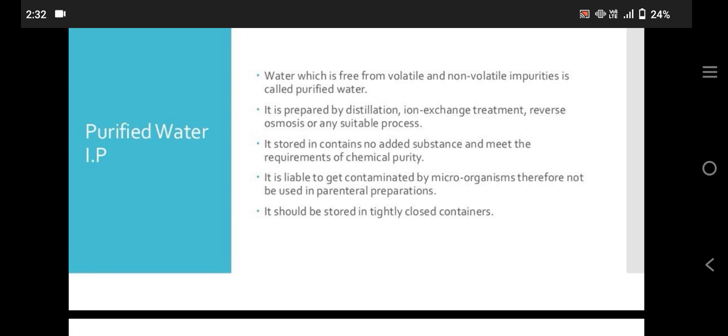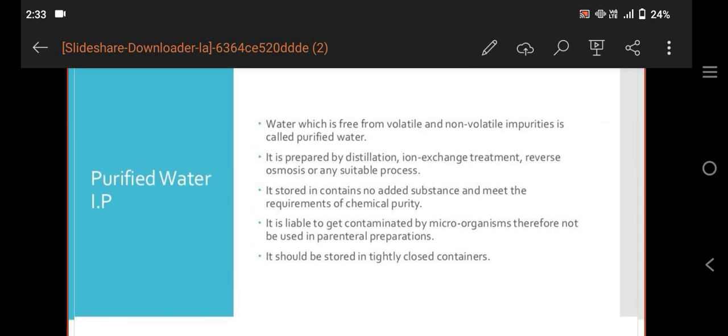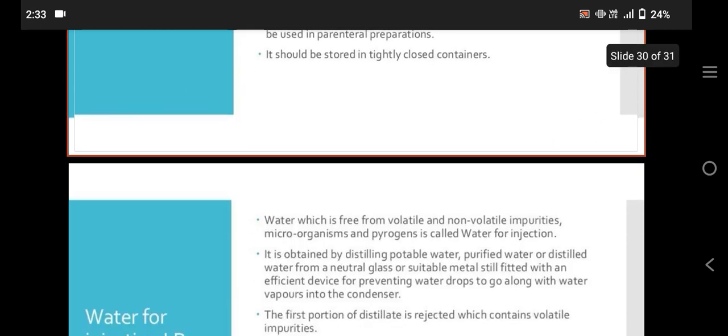It is liable to get contaminated by microorganisms, therefore it should not be used in parenteral preparations. It should be stored in tightly closed containers.